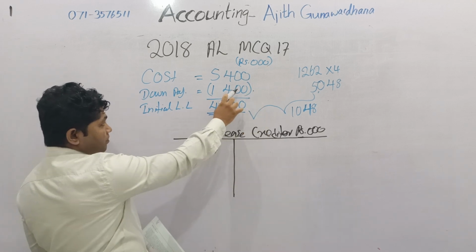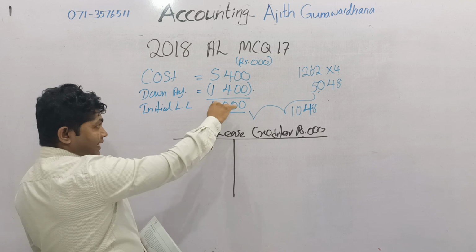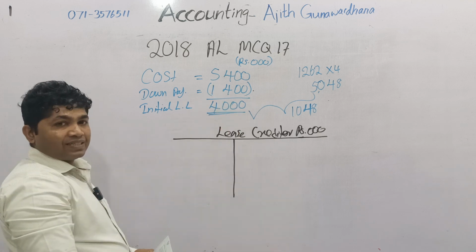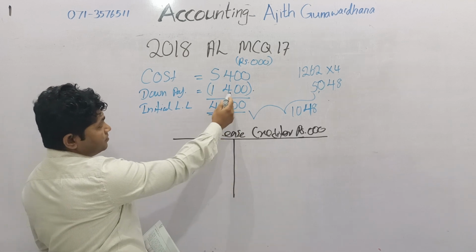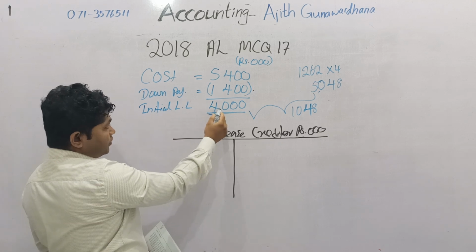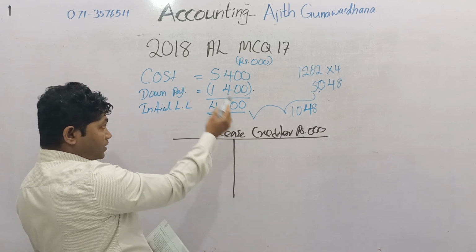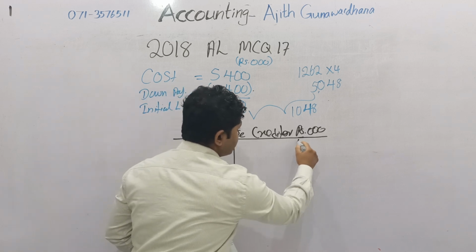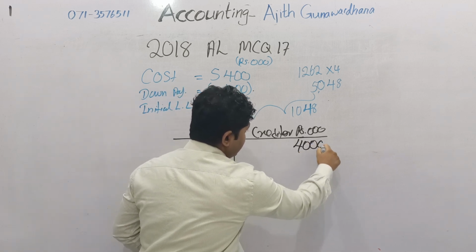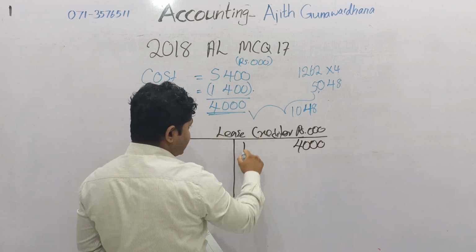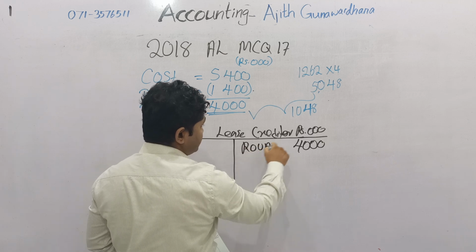It does not affect the lease creditor. But the initial lease liability of 4,000: right of use asset account debit, lease creditor credit.